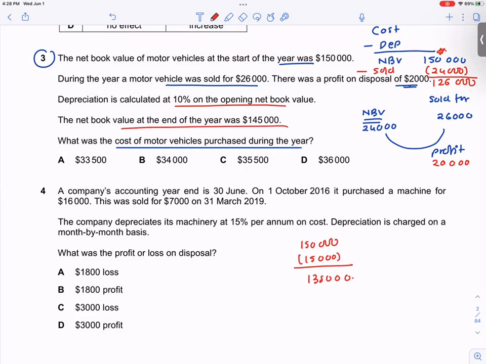The net book value at the end of the year was how much? 145,000. What was the cost of the motor vehicle purchase? I think they will calculate depreciation on 126,000 after disposal. 126,000 minus 12,600.